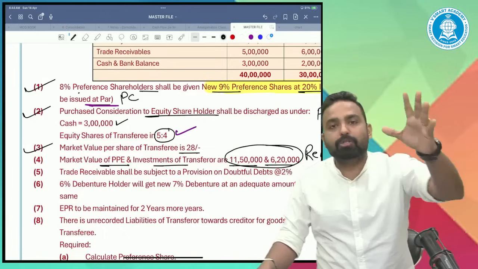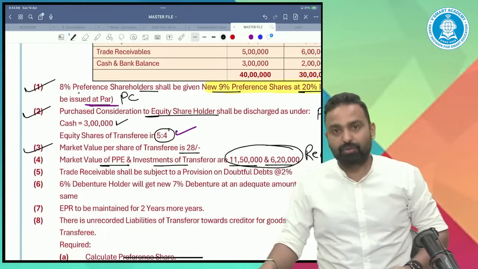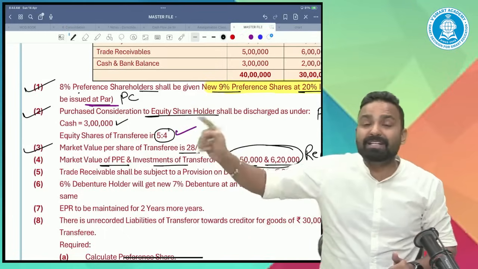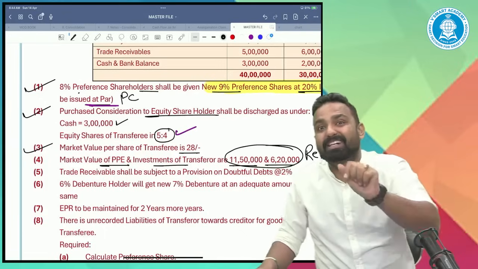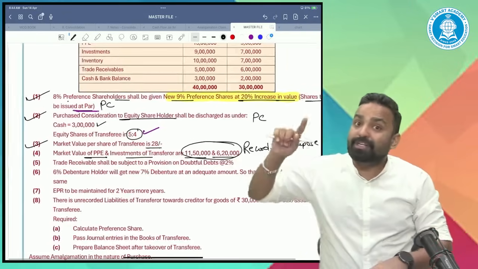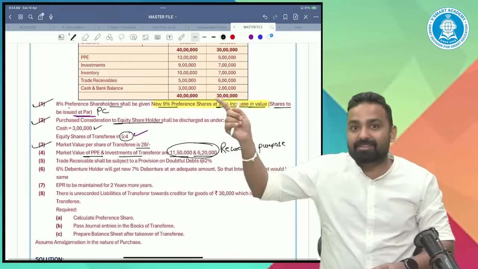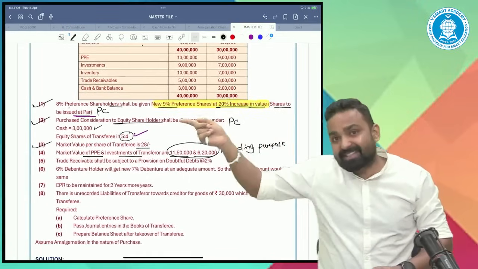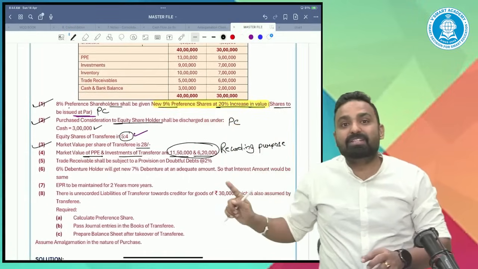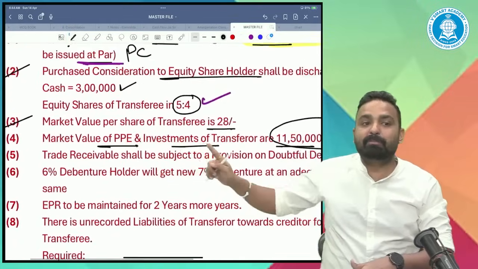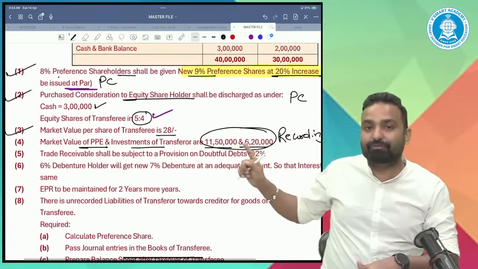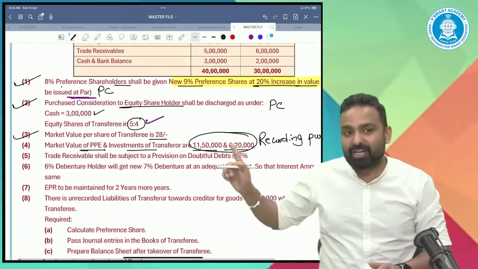Suppose method 2 also we cannot follow, the deemed exchange ratio. What to do? We have to calculate the PC by method 3, that means the net asset method. For calculating the net assets, we need to consider the market values of PP and investment of 1150 and 620 because they are available.